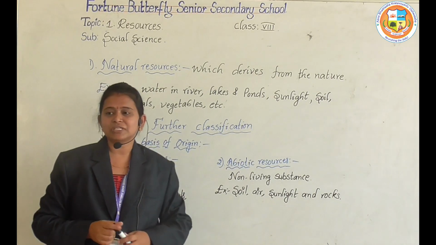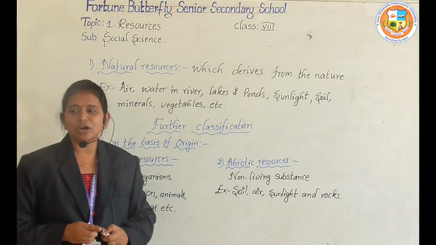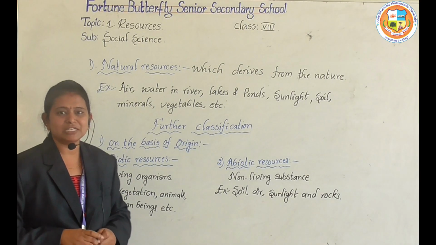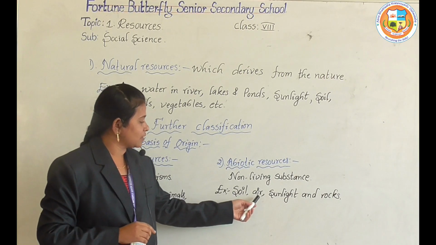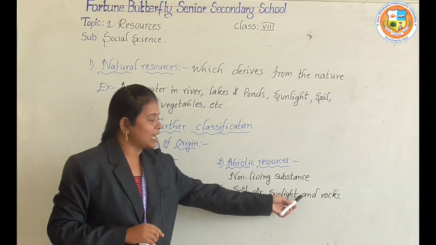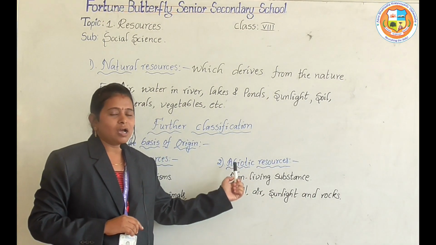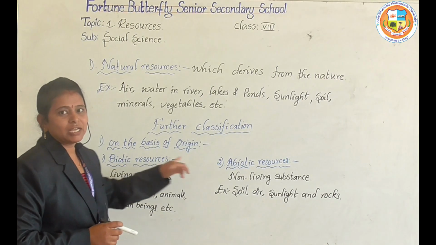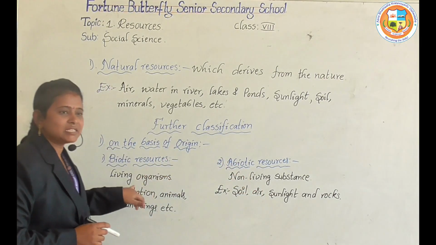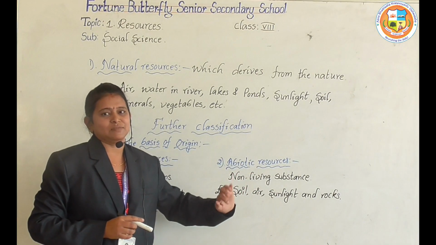Abiotic resources are non-living substances. So what are the non-living substances? Can you answer it? Yes. For example, soil, air, sunlight and rocks. So these come under abiotic resources. Now the differences between biotic and abiotic resources. These are living organisms. These are non-living organisms.